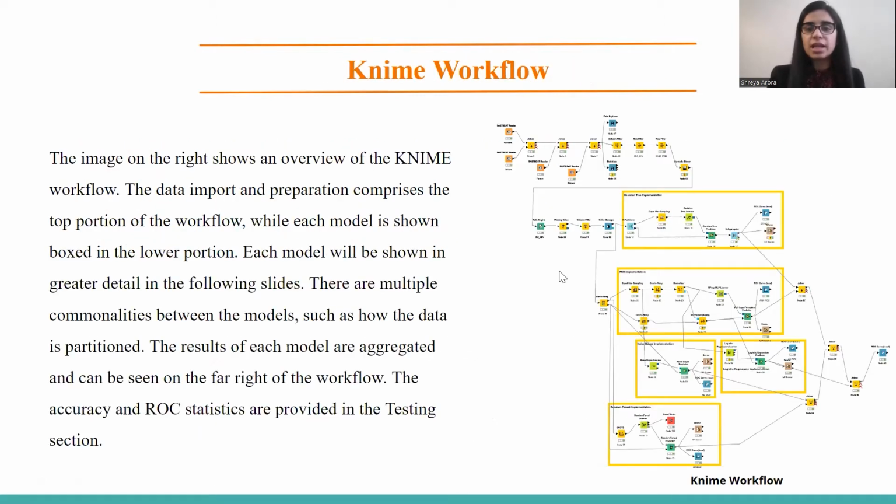This is the overall KNIME workflow we used for our modeling. We can see that we used 5 different models, each with their own annotations in the KNIME. And on the right-hand side, we use the ROC curve to represent every curve in a single output. These models will be discussed in detail by one of our team members, Parker. Thank you.